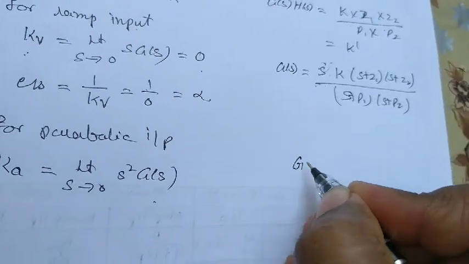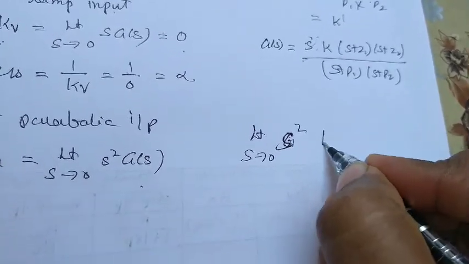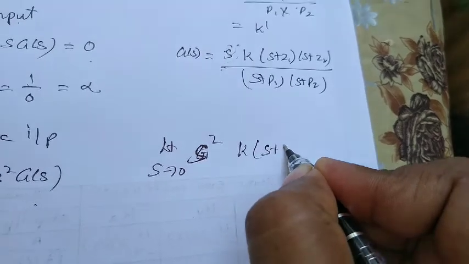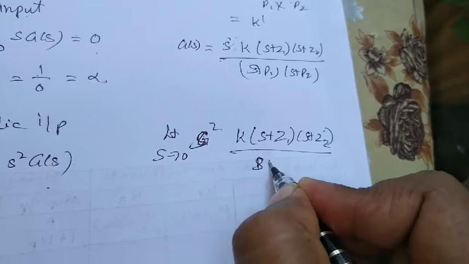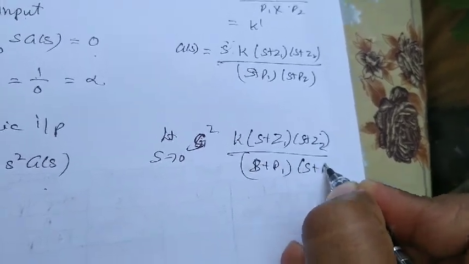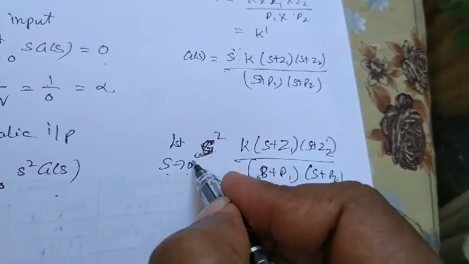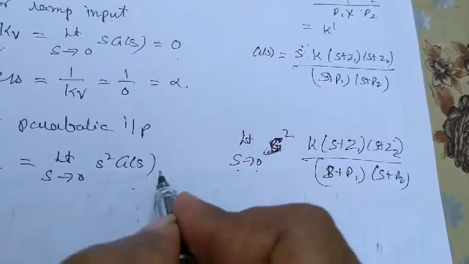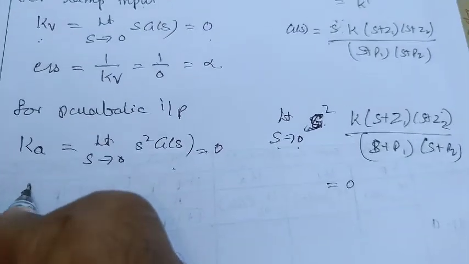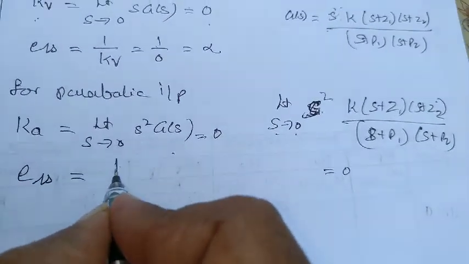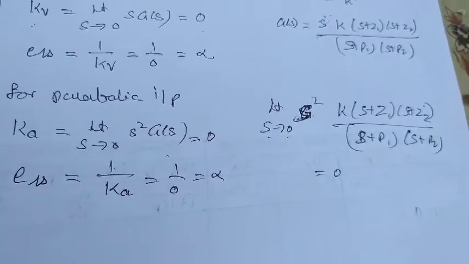So here I have s square, and G(s) is K (s + z1)(s + z2) divided by (s + p1)(s + p2). If I substitute s equal to 0, this will be 0. My acceleration error constant will be 0, and steady state error ESS is given by 1 by Ka, which is equal to 1 by 0, which is equal to infinity.